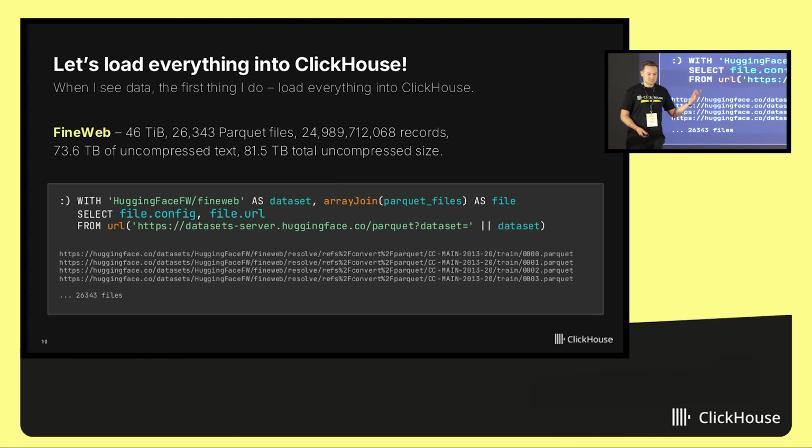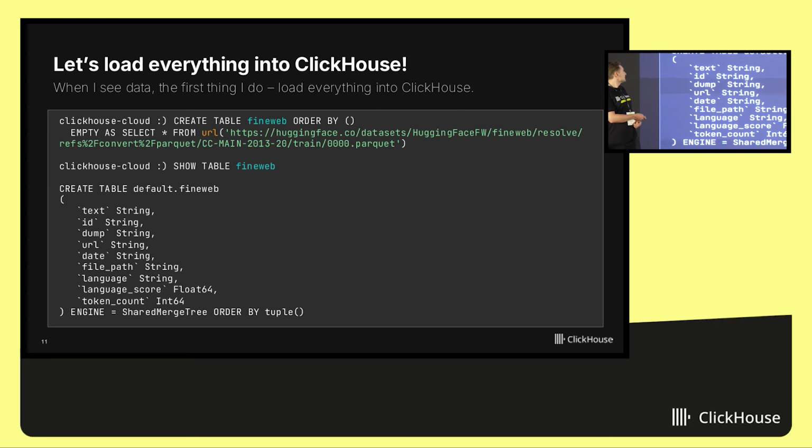Now let's take a look at these files. It is about 25 billion records, 73 terabytes of uncompressed text, and with metadata, uncompressed size is 81.5 terabytes. And we can easily list these files, list the URLs, and what to do next. Let's start loading.